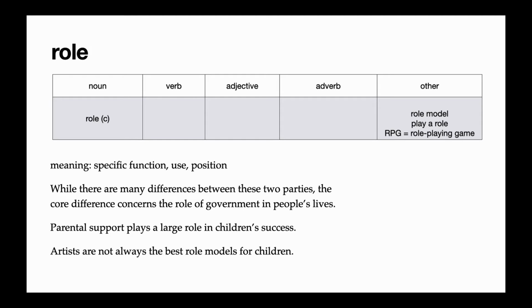The next example says, parental support plays a large role in children's success. So a large role here means an important part, an important use, an important function. In the last sentence, it says, artists are not always the best role models for children. A role model is a phrase that means someone you look to show you good behavior. So usually we talk about parents being role models for their children or famous people.